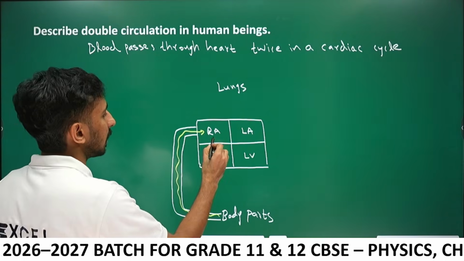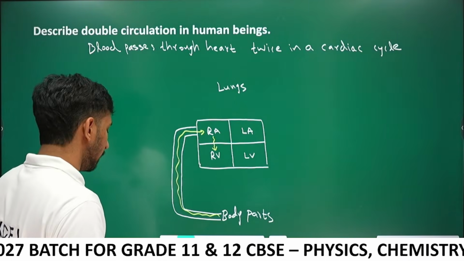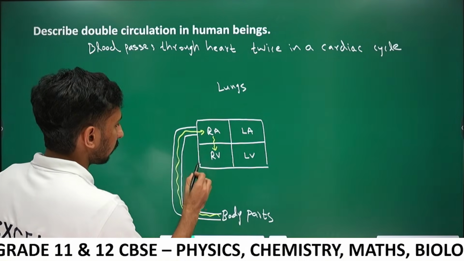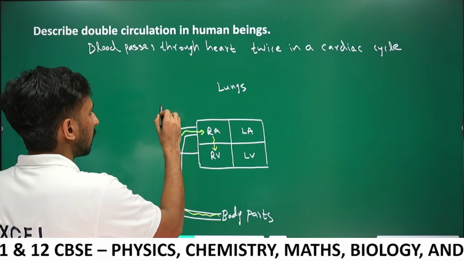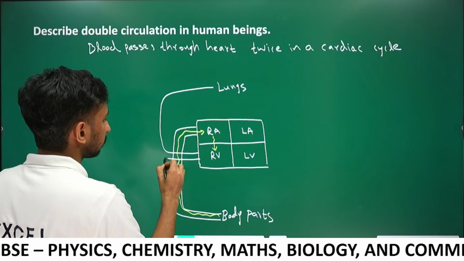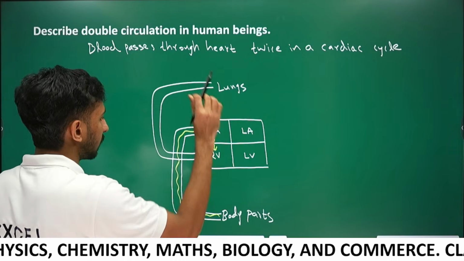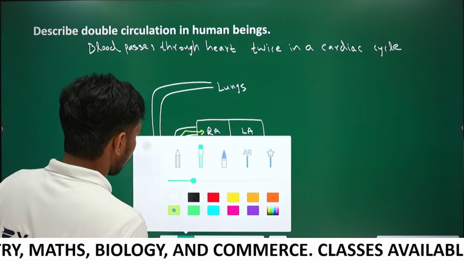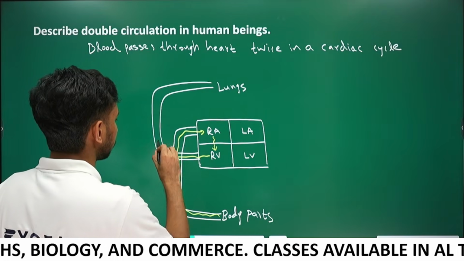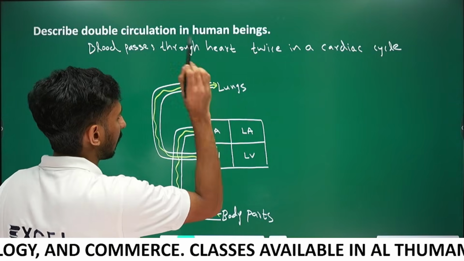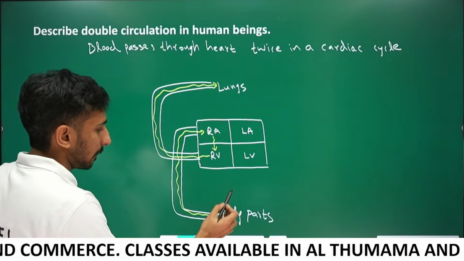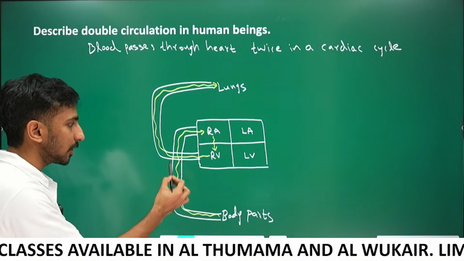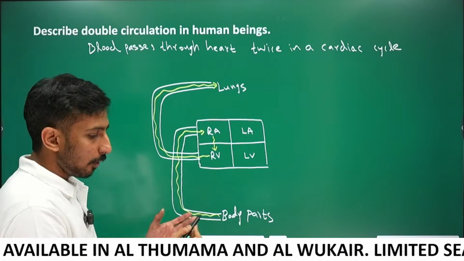From the right atrium, blood is going to the right ventricle. From the right ventricle, blood is going to the lungs. Guys, tell me, which blood vessel carries blood from body parts to the right atrium?